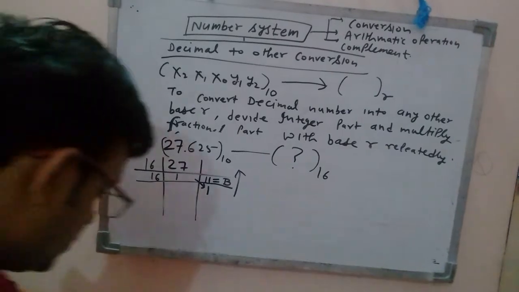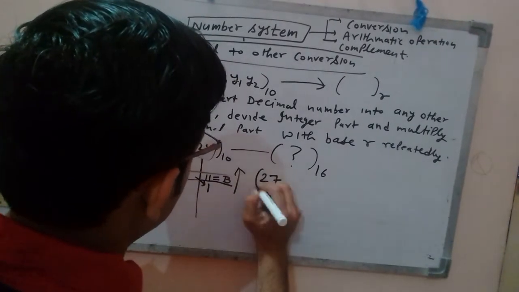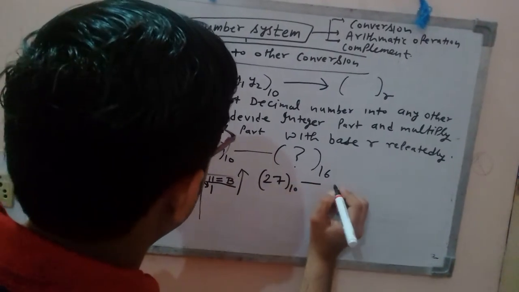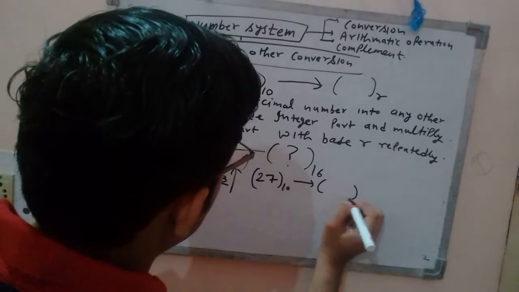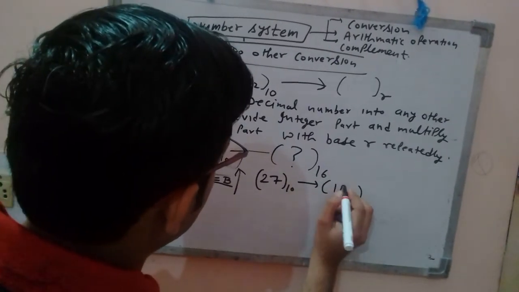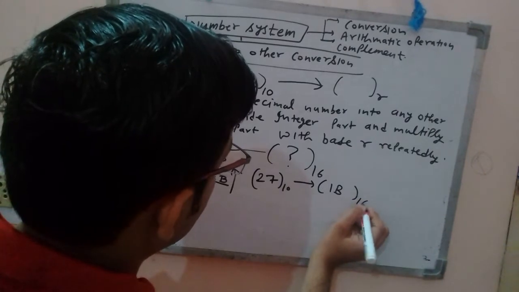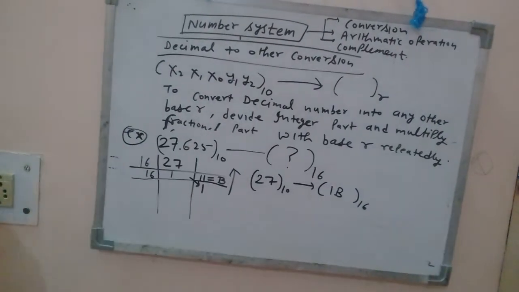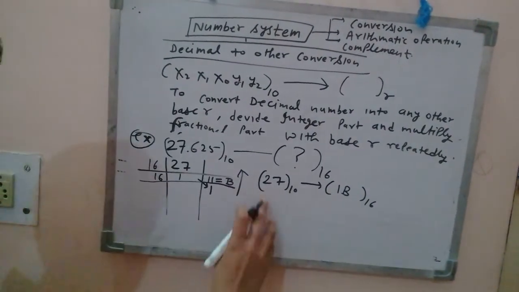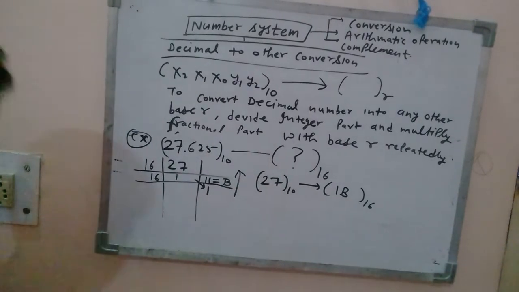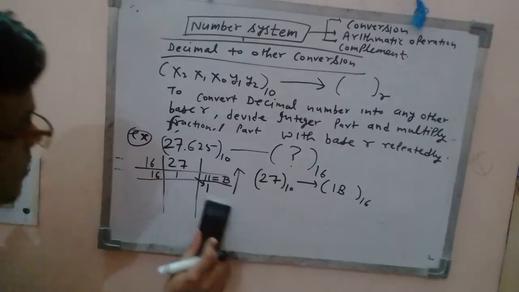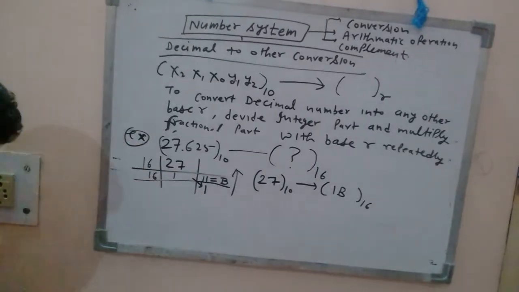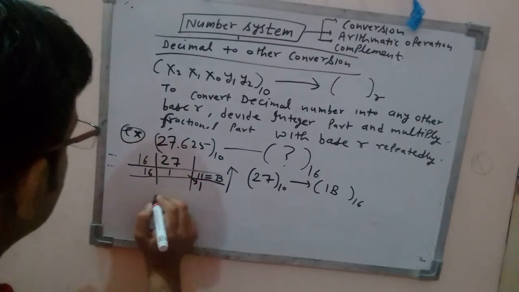So what is the conversion of 27 in decimal into hexadecimal? It will be 1b, right? 1b. So this is the hexadecimal conversion of this integer part 27. Now next is to convert this fractional part, that is 0.625.